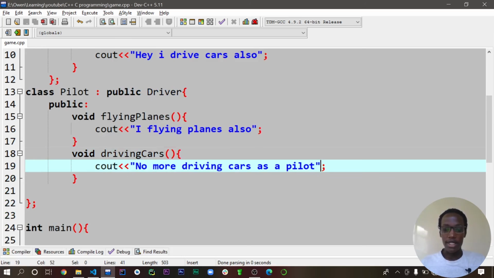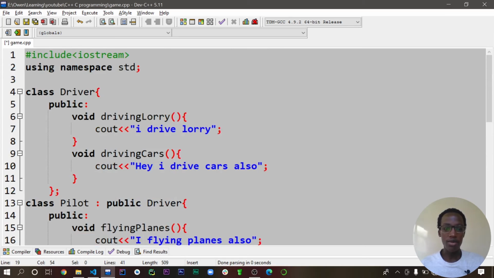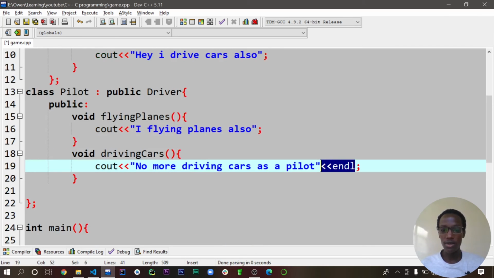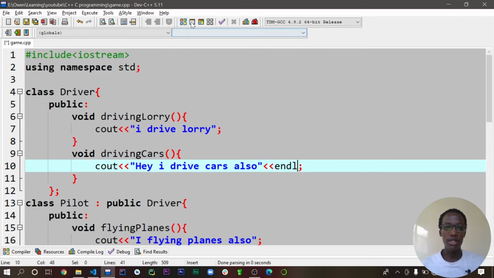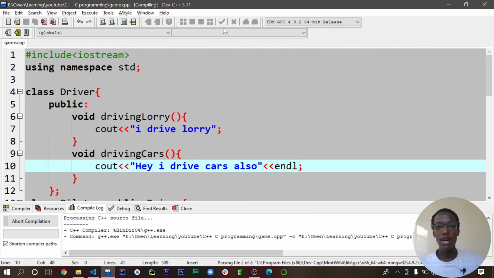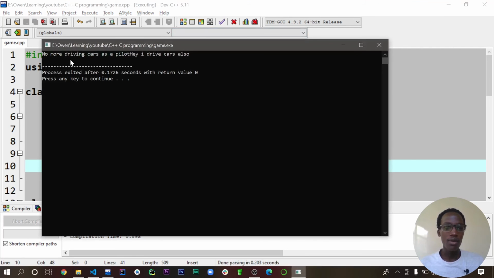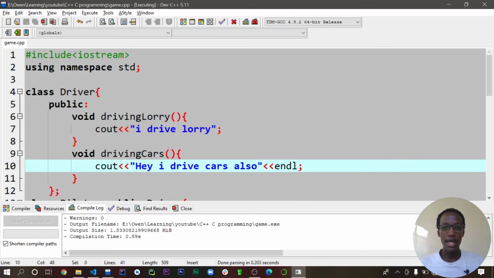Now let's place them on different lines so that there is more of a visible difference. In fact, we don't need this one here, so let's just cut that and place it for the driving cars here. Paste it, and that's just for adding space. It's not something complicated. We're just trying to add a space here so that we can closely observe the difference.